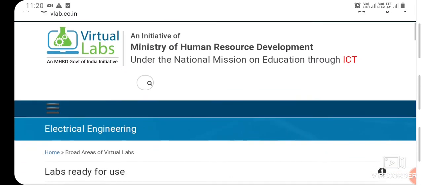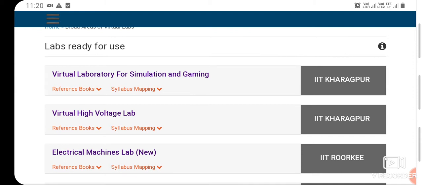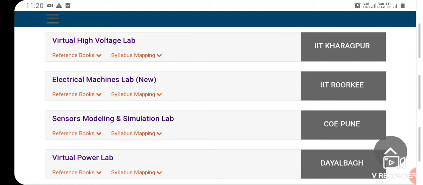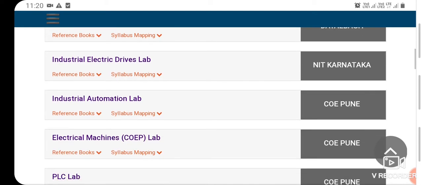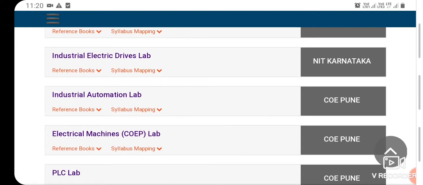After selecting you can see here labs ready for use. As you can see here, the first one, virtual laboratory for simulation and gaming, is maintained by IIT Kharagpur, and the second one is also maintained by IIT Kharagpur, third one is IIT Roorkee, then COE Pune, then Dayalbagh, then NIT Karnataka, then SOE Pune. So different academic institutes are here who are actually maintaining each lab's topics.